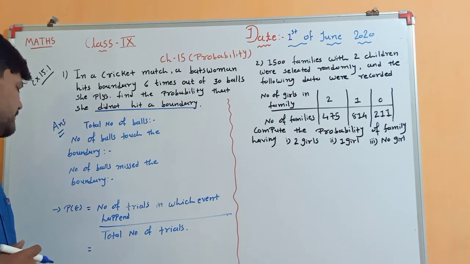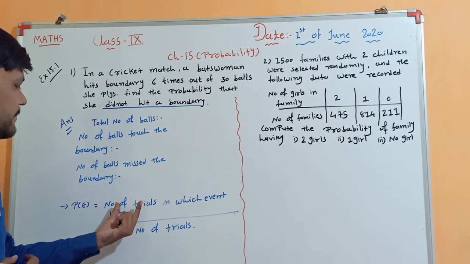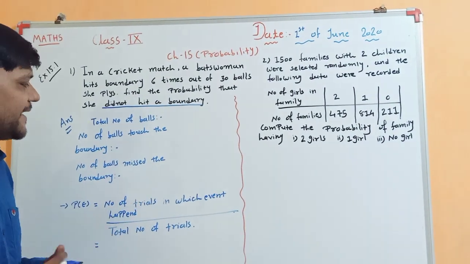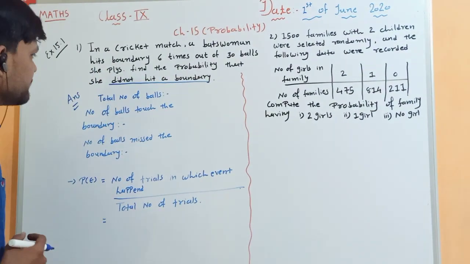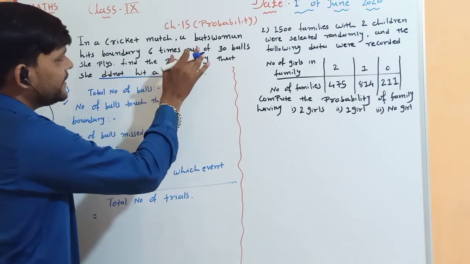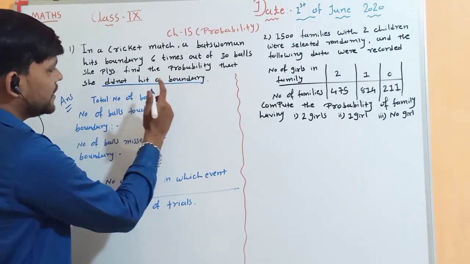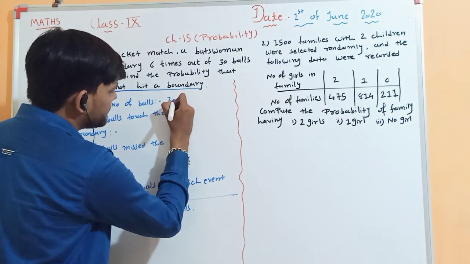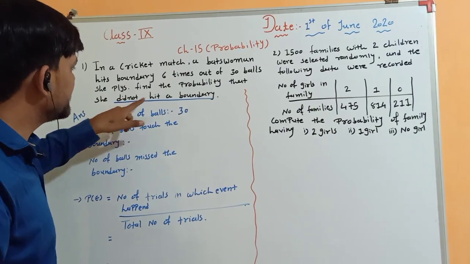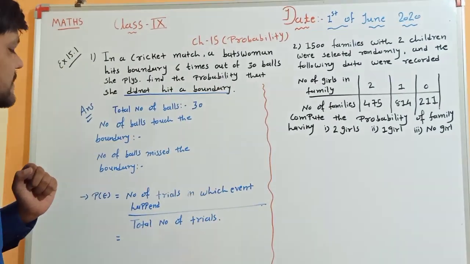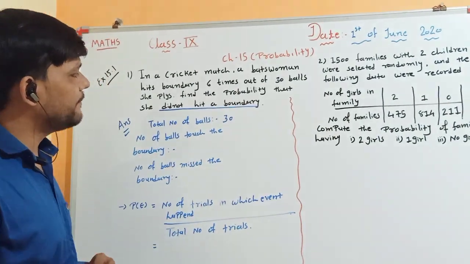Now we know the formula to find the probability, and the formula is number of trials in which event happened divided by total number of trials, right? So here the batswoman played a total of 30 balls. That means your total number of trials, that means the total number of balls, is 30, right? And your event is she did not hit a boundary. That means you have to find the number of trials in which the event happened, right?